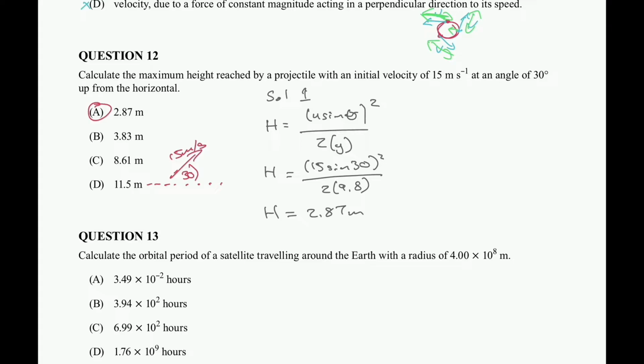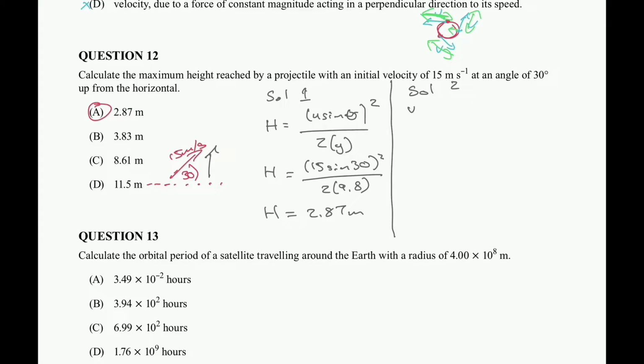Now let's go through solution 2. Solution 2 is a little bit more long-winded, but if you don't have the formula from solution 1 remembered, this is the way you approach it. First, we need to find the vertical component of our velocity. We've been doing this for the last 2 vector questions.